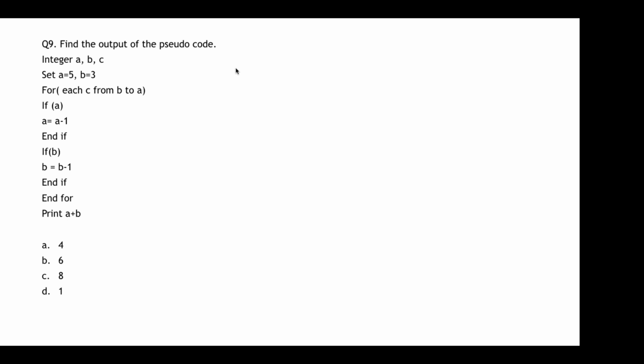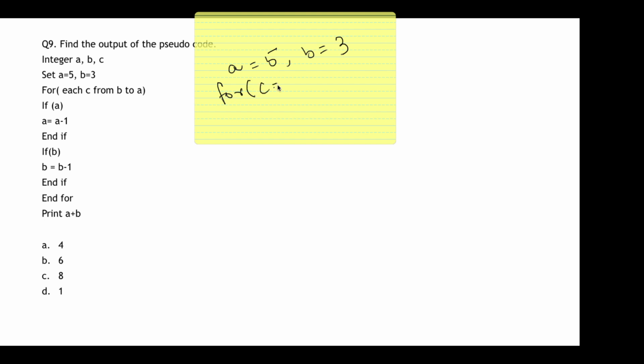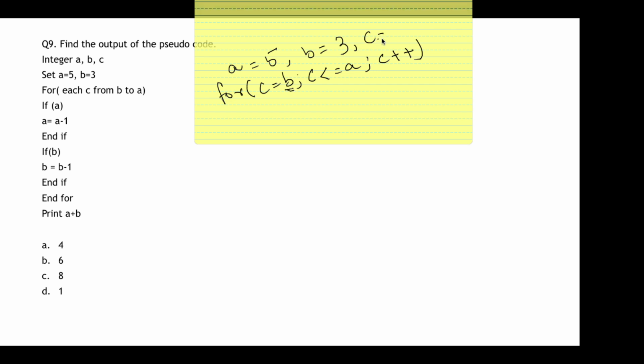I'll just re-explain this. See, a is equal to 5 and b is equal to 3. Now this for each c from b to a is written as for c is equal to b, c less than equal to a, and c plus plus. This is the meaning of the statement. Okay. Now c is equal to b means the c value is also 3. Okay. Now if of a, right? If a means the value of a is always true. The if statement is always true until and unless the value of a is 0.